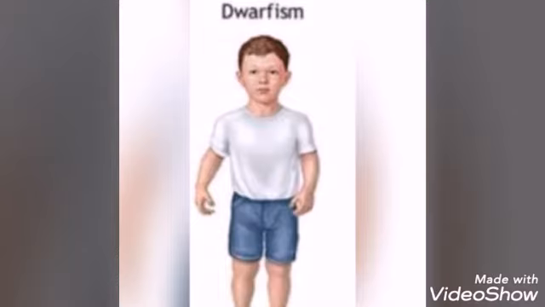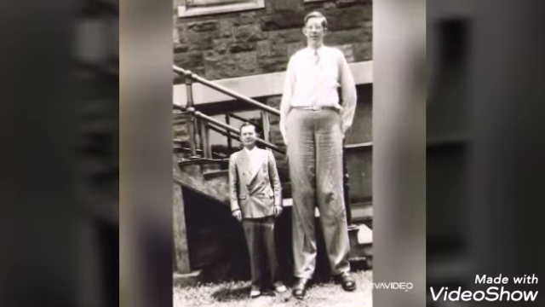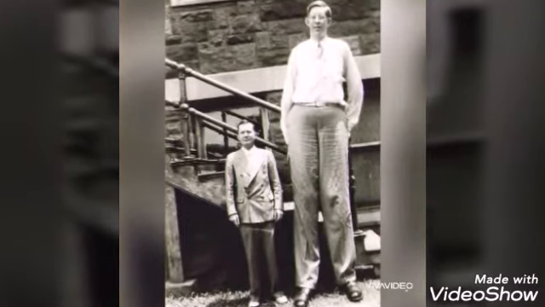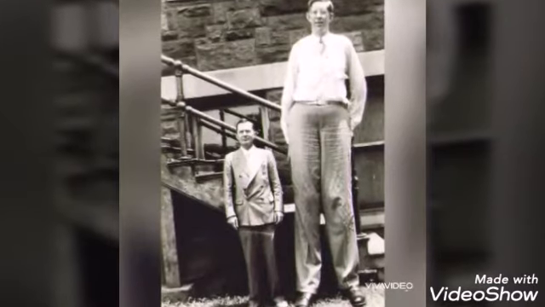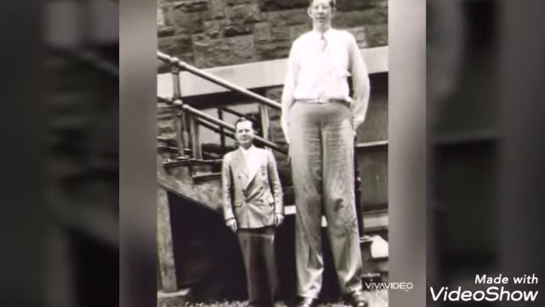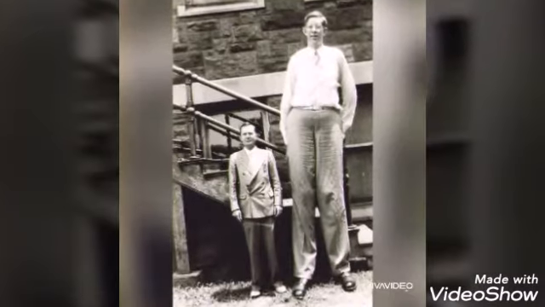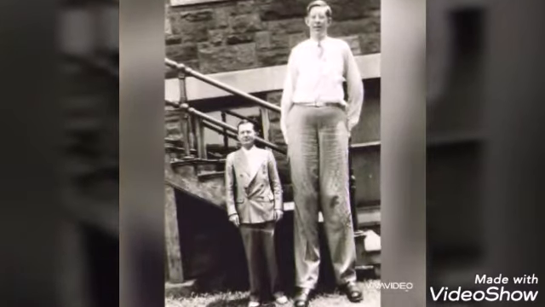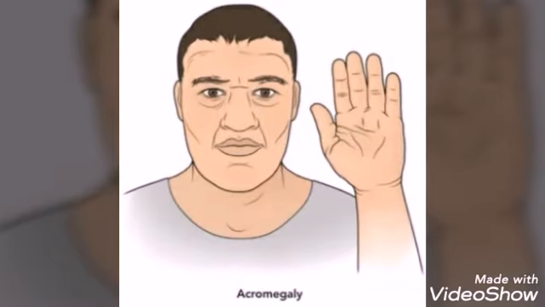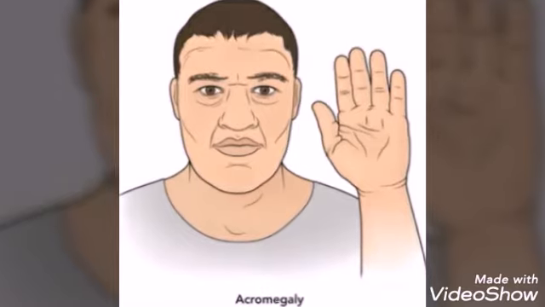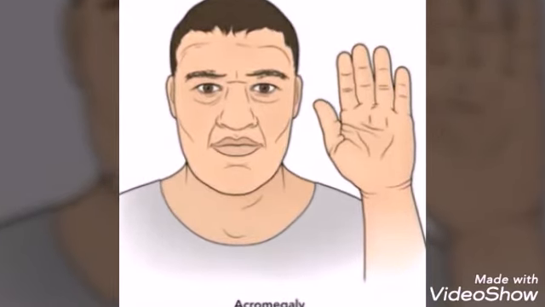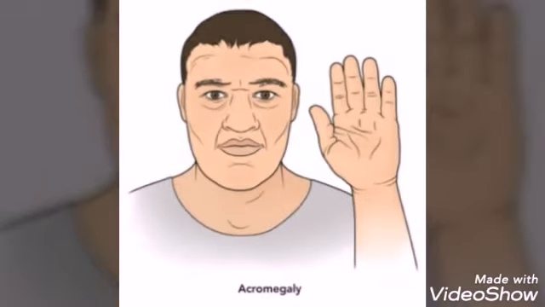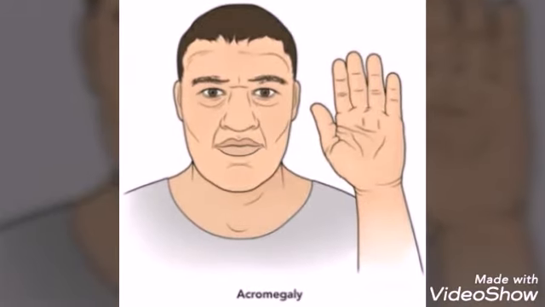Excess secretion leads to gigantism in children. It is characterized by overgrowth of all body tissues and organs. Individuals attain an abnormal increase in height. See the picture. Next one, acromegaly. Excess secretion of growth hormone in adults may lead to abnormal enlargement of the head, face, hands and feet. So, abnormal enlargement of the body parts.